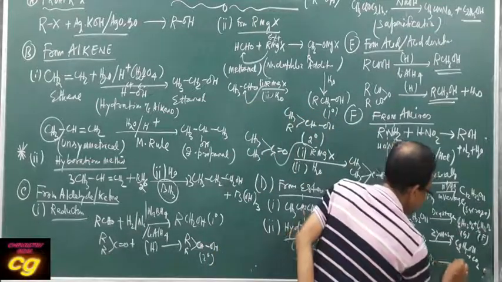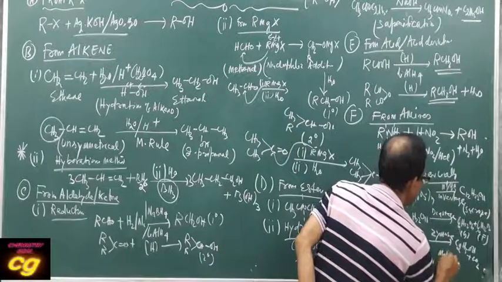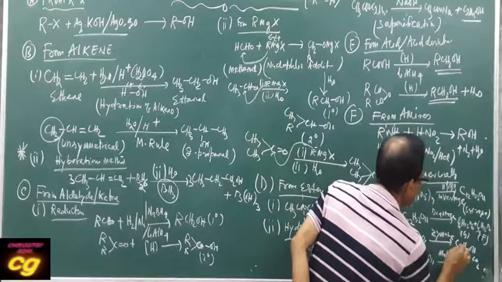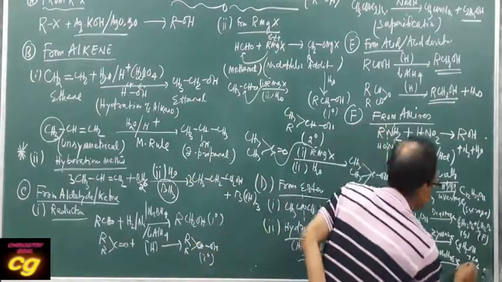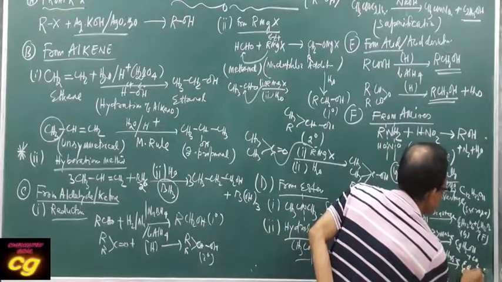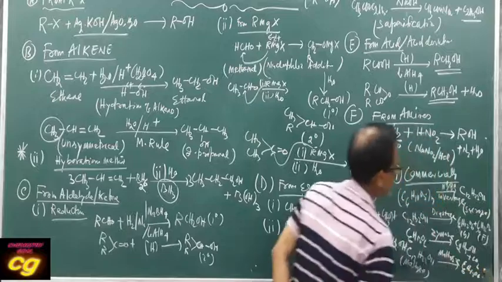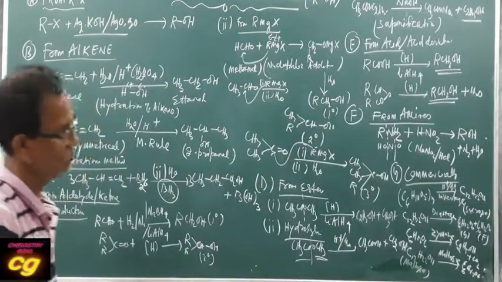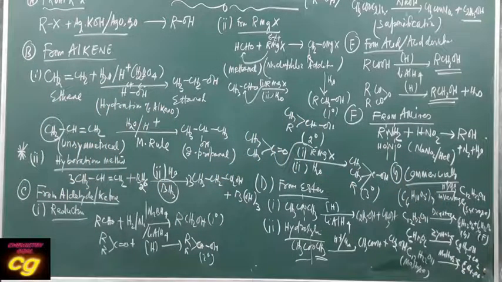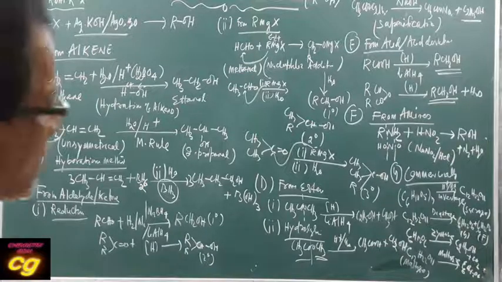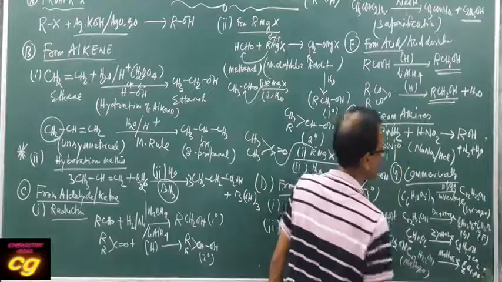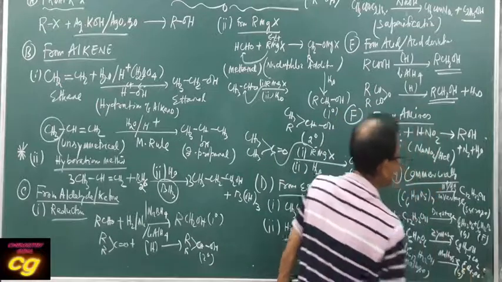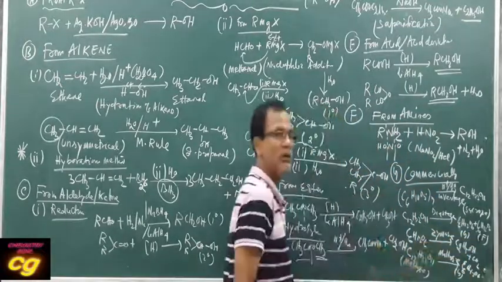Maltose will be converted to glucose only, C6H12O6. Maltase converts maltose to glucose. Then glucose can be converted to ethanol.